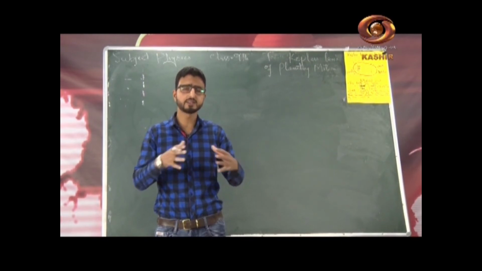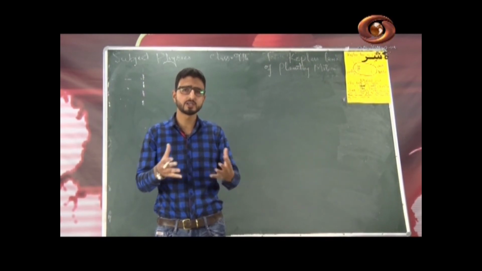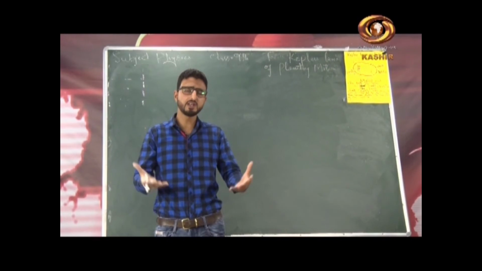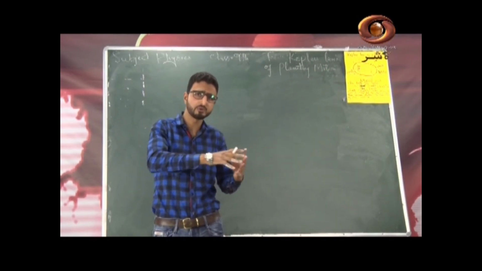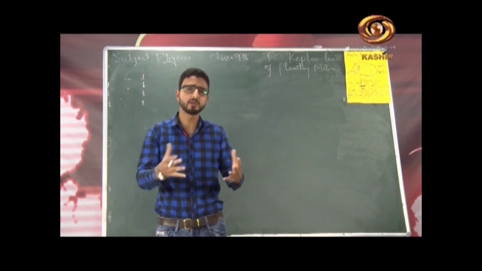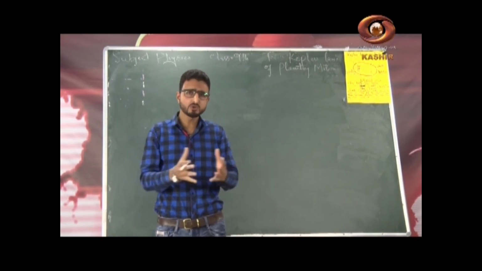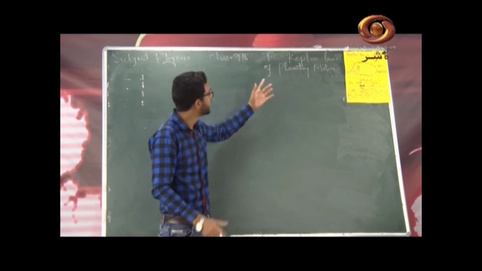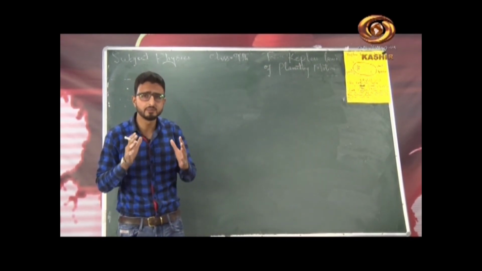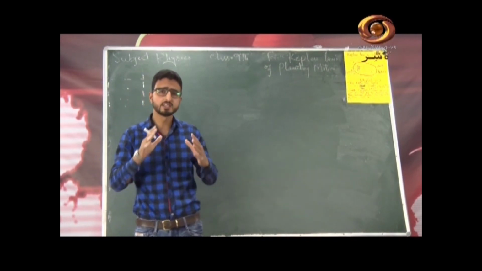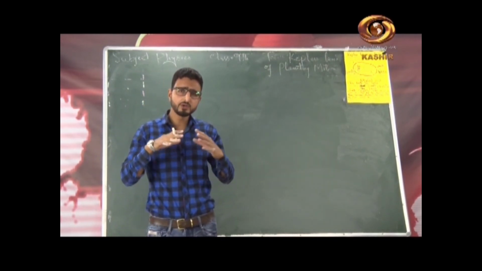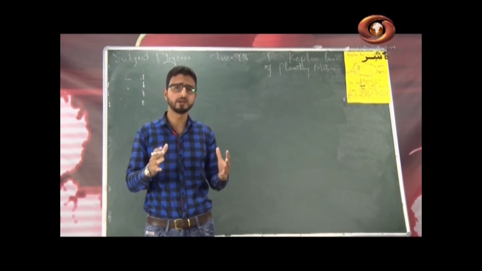Are the paths followed by these planets circular or elliptical? And what is the relationship between the time taken by the planet to complete one revolution around the sun and the average distance of the planet from the sun? So all these questions are being answered by Kepler's laws of planetary motion. But before discussing the three laws of Kepler, let me go into the historical background of the planetary motion.